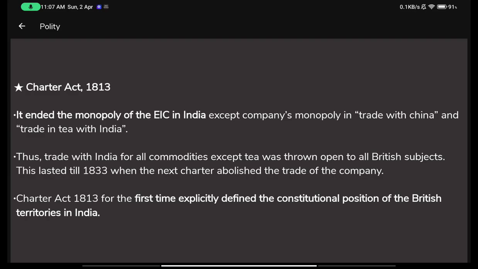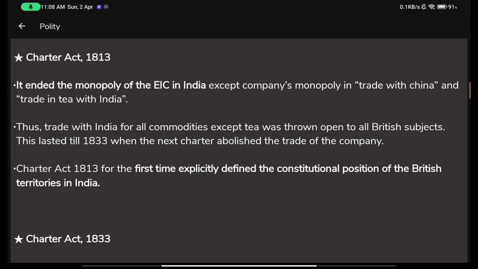This lasted till 1833, so this lasted only for 20 years, when the next charter abolished the trade of the company. So this was until when? Only for 20 years, and after that even the trade monopoly was taken away from the East India Company. Like I said, this is not an in-depth and detailed knowledge of these acts. This is only a brief overview, and that is why you must read these very acts in detail from some other notebook, some other book, or some other source of information.